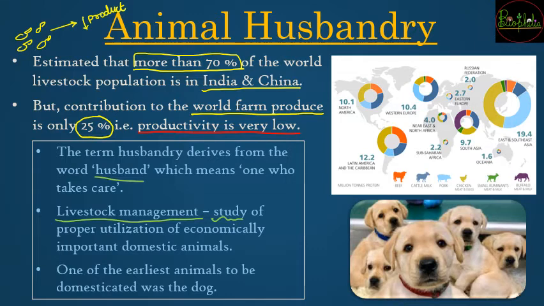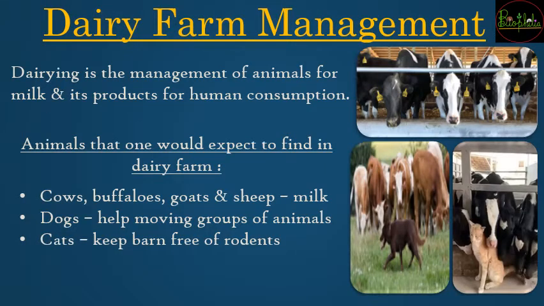So one more important point, that is one of the earliest animals to be domesticated by humans, and it was dog. So as people love dogs, so you might know that it is going to be the earliest animals to be domesticated. Now coming to the next topic, that is about dairy farm management.